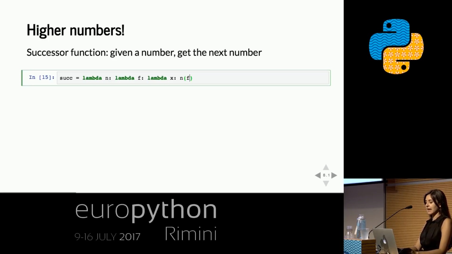I apply n to f, and then I apply that to x. But I want one more loop. I want one more application of f. So if I'm not super duper tired, I should be able to wrap that whole thing and apply f to it one extra time.